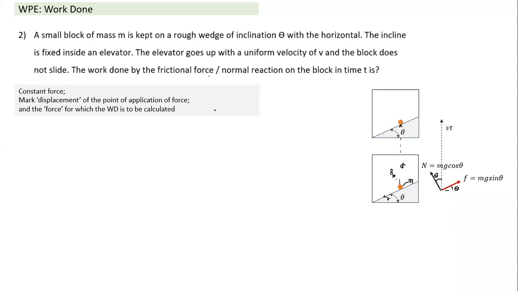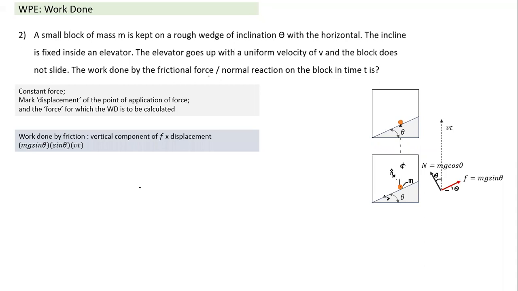All we need to know now, if I have to calculate work done by the friction force, is that I know the magnitude, and I know the displacement. In time t, displacement is vt. This is the direction of displacement. Both vectors are tail to tail. So I either take cos theta, or I take the component of friction along the direction of displacement. So the component of friction force along the direction of displacement will be equal to F sin theta. So work done by friction is the vertical component of F into displacement. Why the vertical component? Because displacement is in the vertical direction.